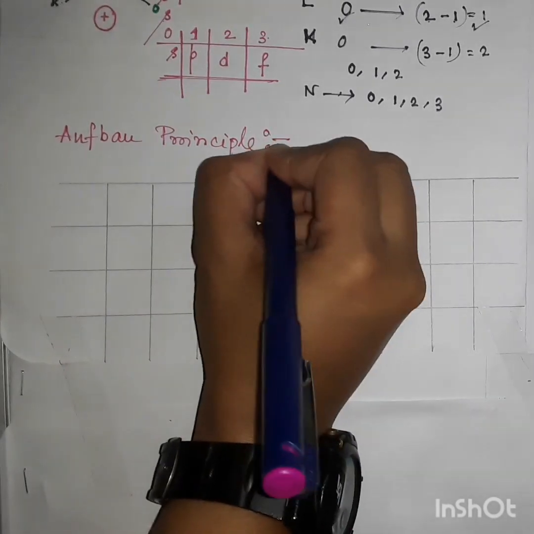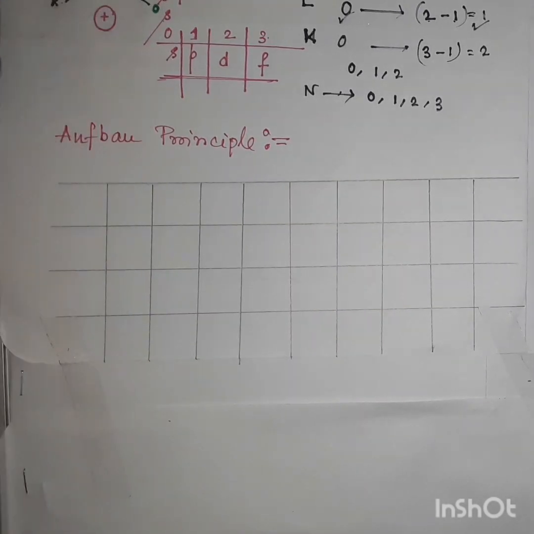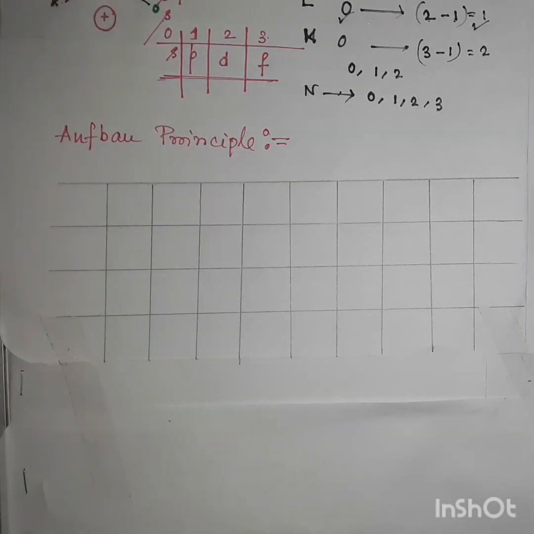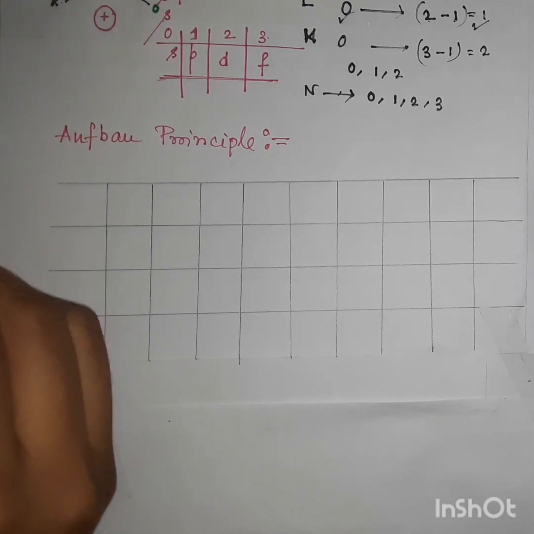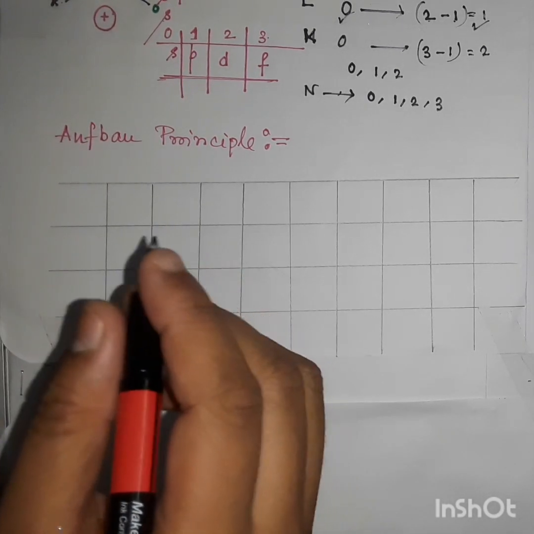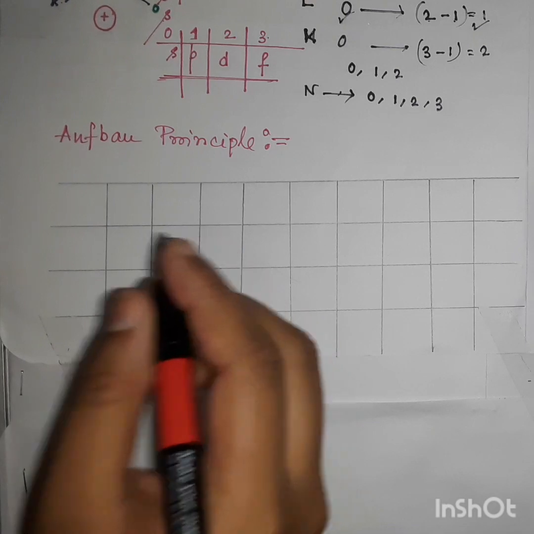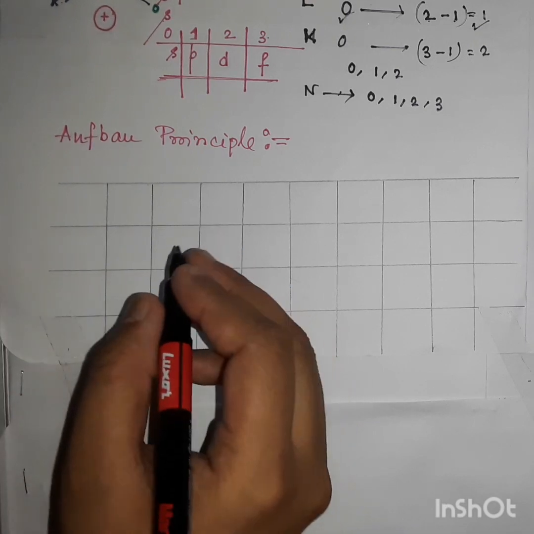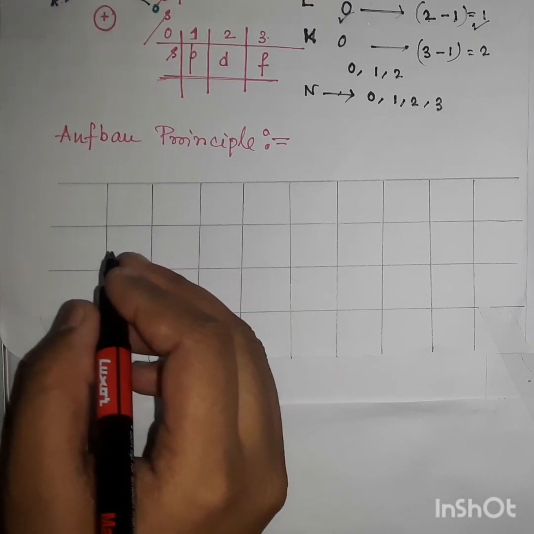In this Aufbau principle, the electrons are arranged in orbitals according to their energies. That is, electrons will come faster into the orbital where the energy is lower than the other orbitals.